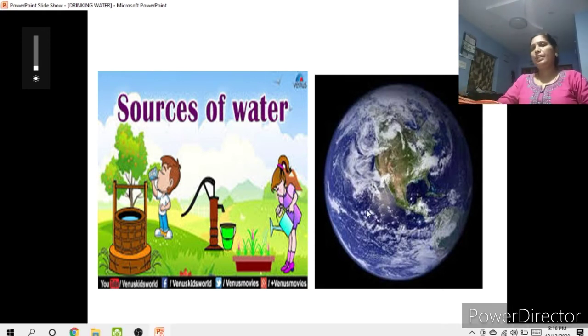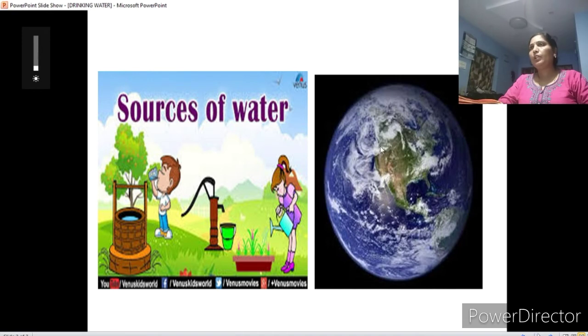How can seawater be made suitable for drinking? A lot of seawater, I told you. All this blue color in our globe shows that this is all seawater only.